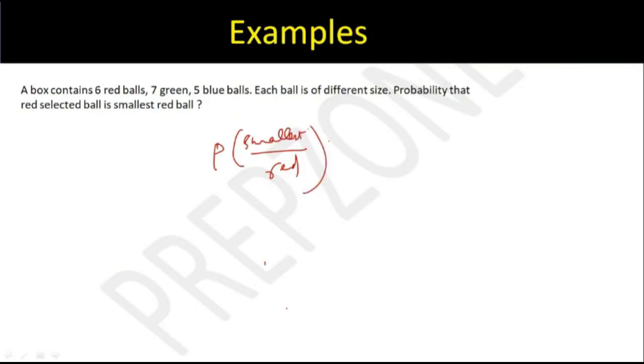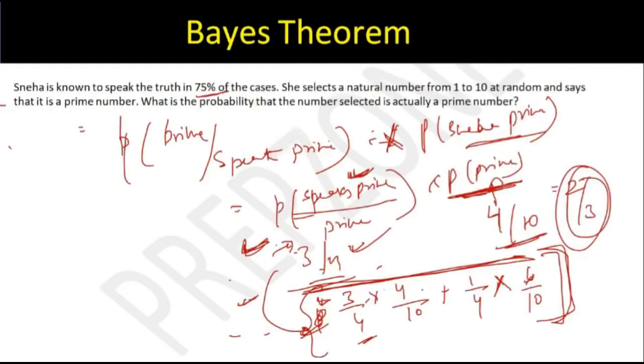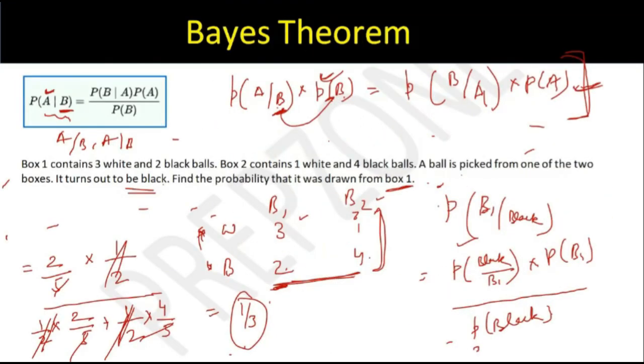Try this, everyone. By the way, one more extension of Bayes' theorem I forgot to mention here. This particular expression, P(A|B) into P(B) is equal to P(B|A) into P(A), you can also write as probability of A intersection B, because in a couple of questions you may not be able to make sense of this expression. Hence, you can write this as A intersection B. It is nothing but probability of A and B happening together.